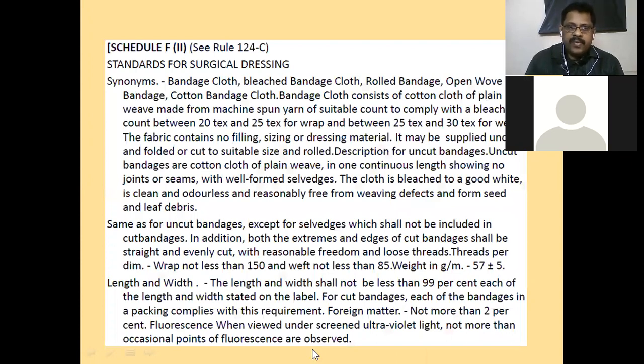Schedule F, under subsection 2, F2, defines the standards for surgical dressing. What is surgical dressing? It gives much information related to synonyms of bandage cloths, bleached bandage cloths, rolled bandages, open woven bandages, and cotton bandages. Their descriptions are given: how each will look, how it will be prepared, what it contains, and how it will be tested and certified. The surgical dressing standards are all listed under this Schedule F2.